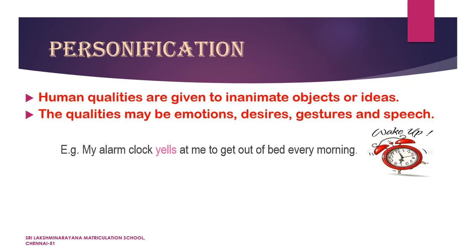So, in this sentence, alarm clock is being personified. Let's look into another example. The sun smiled at us. Here, we have given the attribute of human smiling to the object sun. So, in this sentence, sun has been personified.